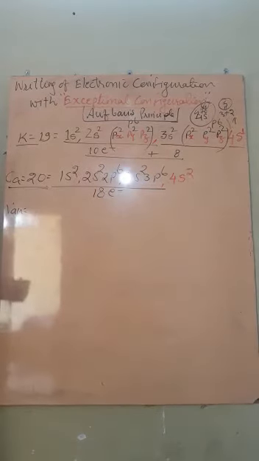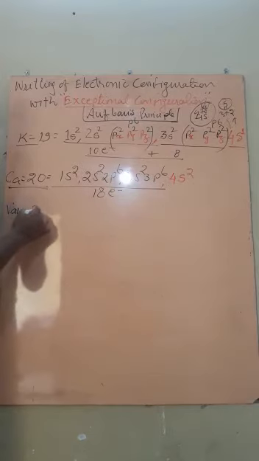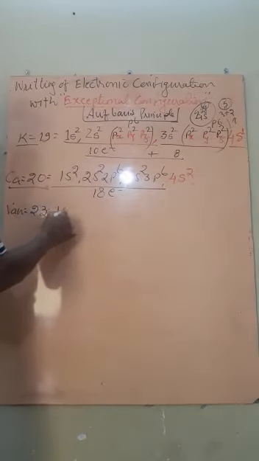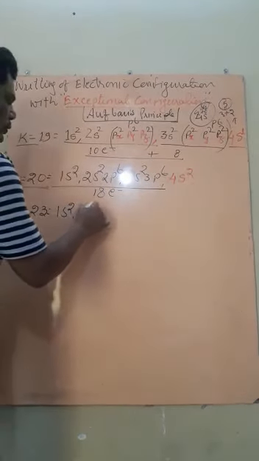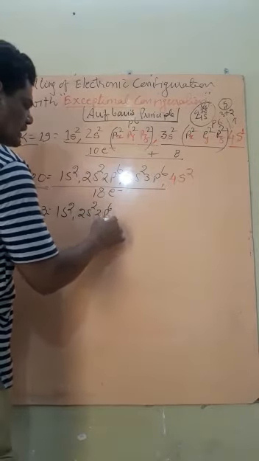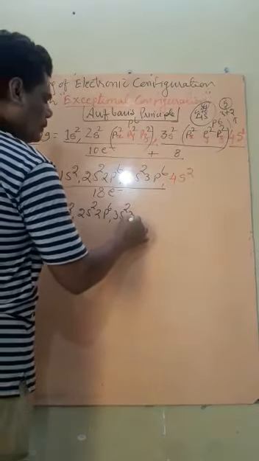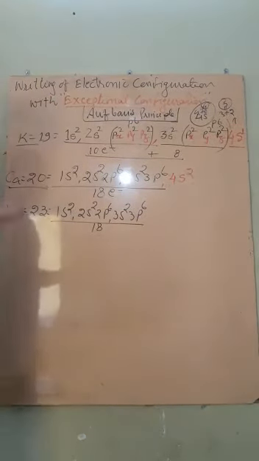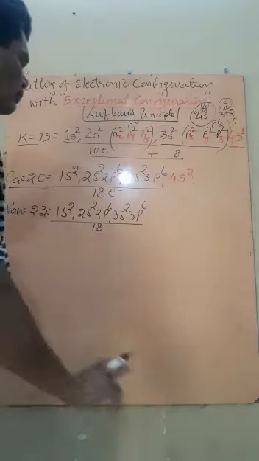If I have to write for vanadium, it is 23. So how do I fill it? 1s2, 2s2, 2p6, 3s2, 3p6. Up to here, how many electrons? 18. Now how many remain?